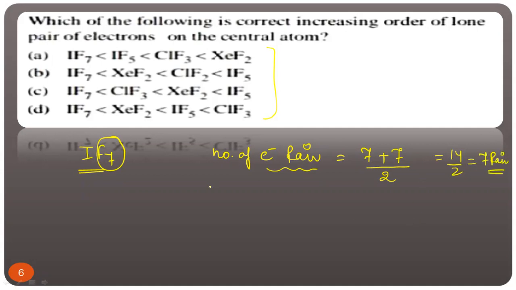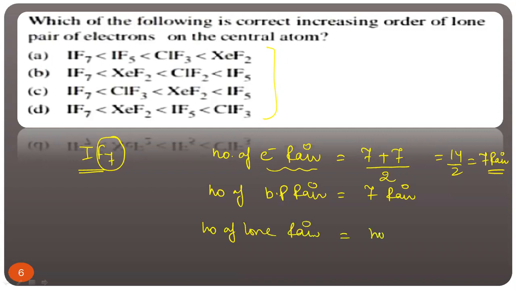Clear? Now number of bond pair. How to find the number of bond pair? Always remember, number of bond pair means total number of monovalent atoms attached to the central atom. How many monovalent atoms? 7. Clear? 7 monovalent atoms. So total number of bond pair is 7. Clear? So number of lone pair, how to find? Always remember, number of lone pair is equal to number of electron pair minus number of BP.